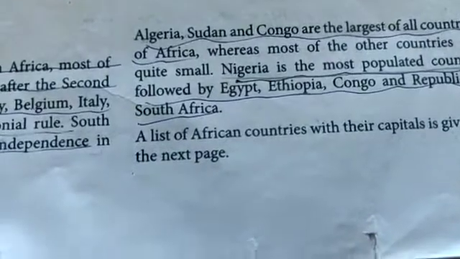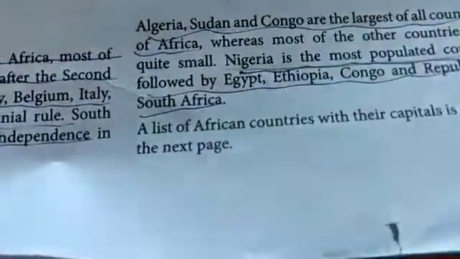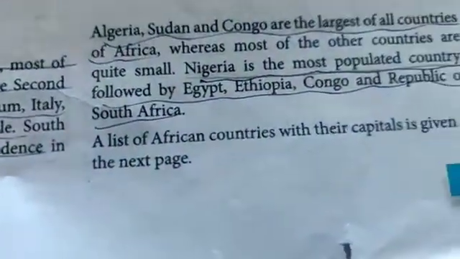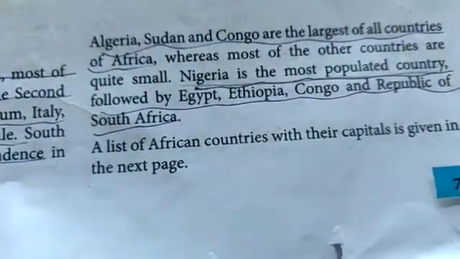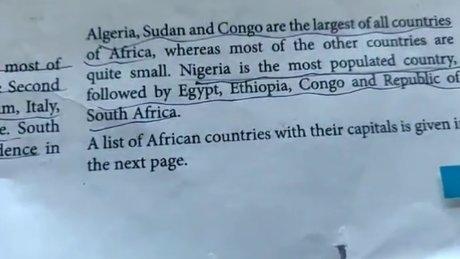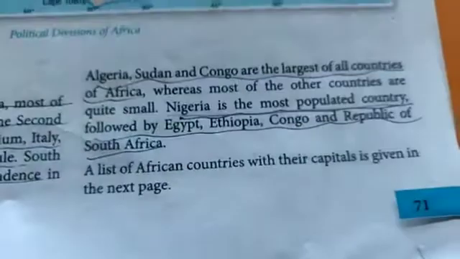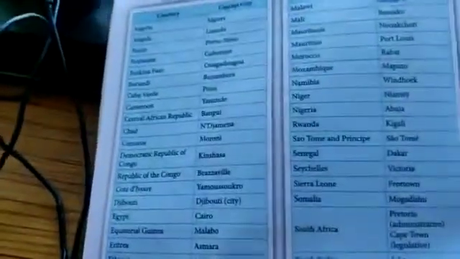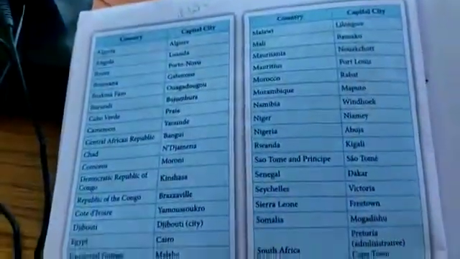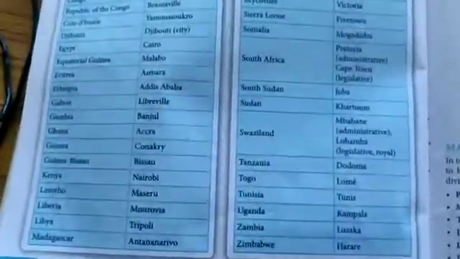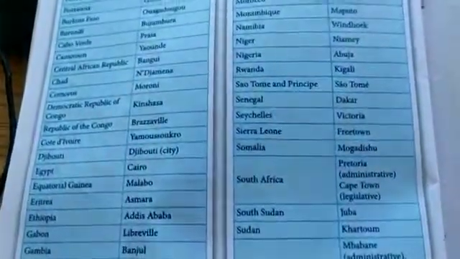Egypt I have already shown you. So you need to see where all these countries are located. Congo and Republic of South Africa. A list of African countries with their capitals is given on the next page. I will not go through the whole list, children. This you have to read on your own and make sure that you learn the capitals of the various countries.